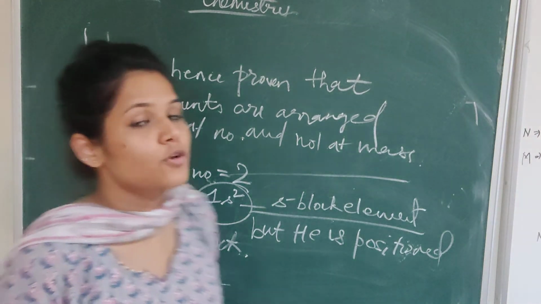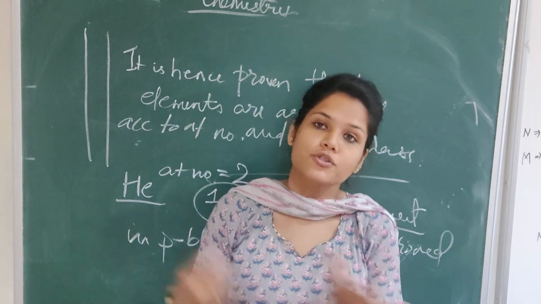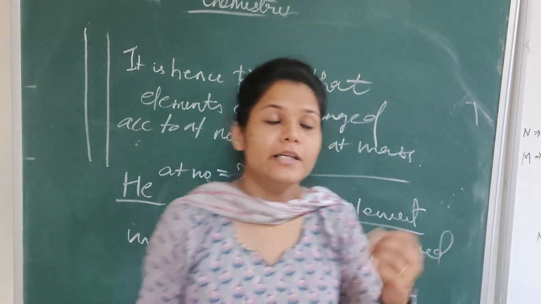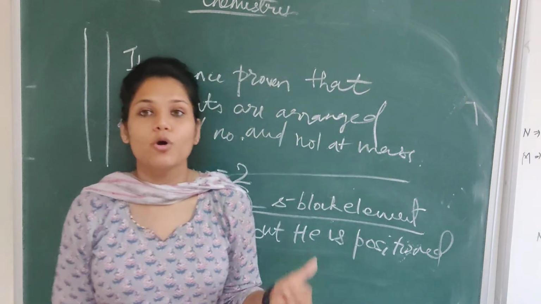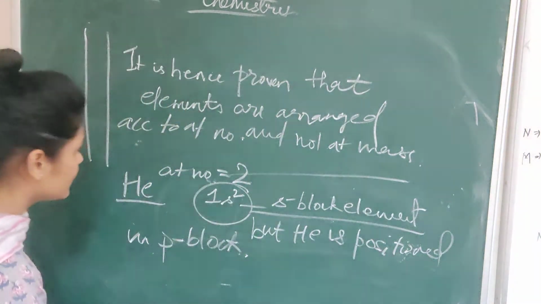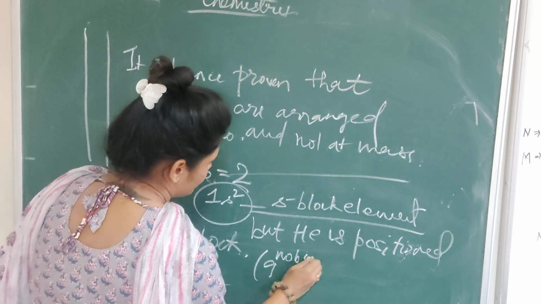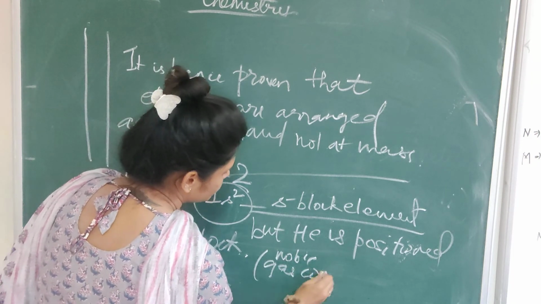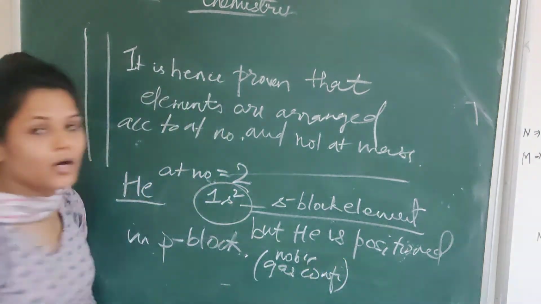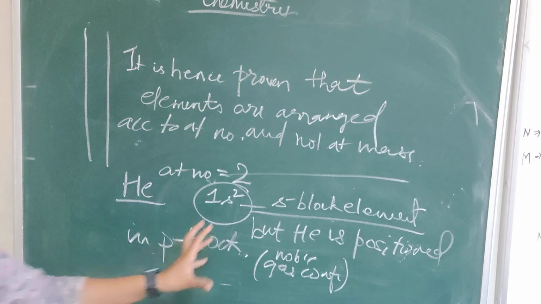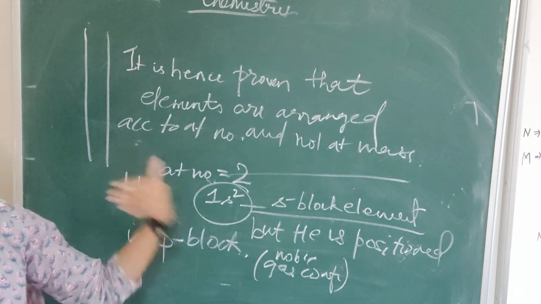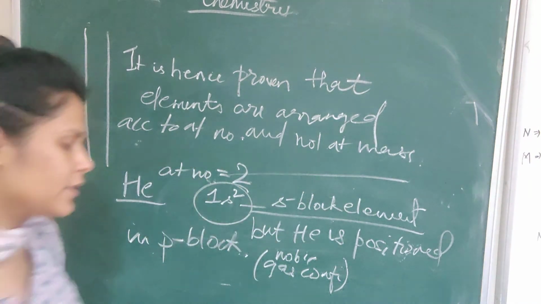Although the configuration of helium is 1s2, which is the configuration of s block, helium is satisfying the properties of p block a lot. That is, helium is a noble gas configuration also. So that is why without any disturbance it is placed in p block, but it is an element of s block. That is, it is counted in s block only.